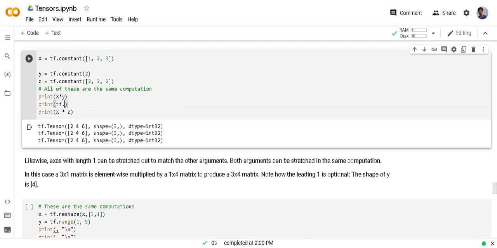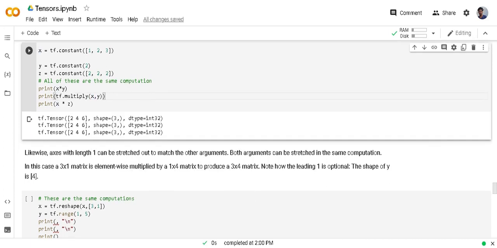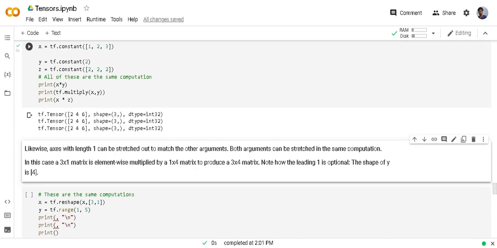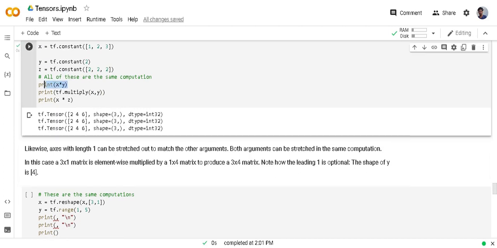And also I can do like this multiply. This will also broadcast y to match shape of x, so they can do element wise operation easily. Here in output you can see every output is the same.